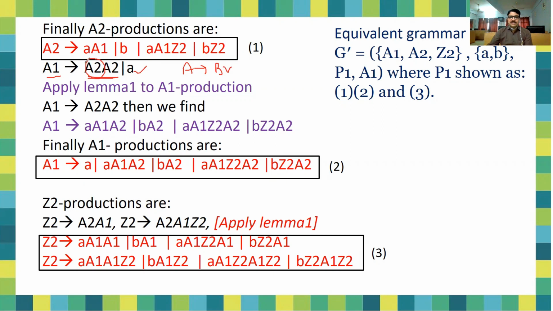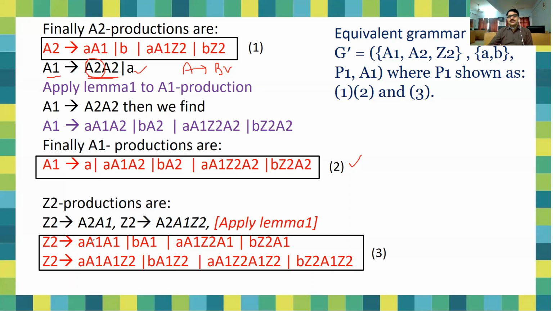And we can find the productions as A1 → A2 B A2, A1 Z2 A2, B Z2 A2. Simply, we are just substituting the values of A2 here. So you can find the answer, and all these are the productions of A1. Now you can see that the A1 productions are completely converted into Greibach normal form. So A1 has been completed, A2 has been completed, but we introduced a variable, that is Z2. So now our responsibility is to convert Z2 also into Greibach normal form.